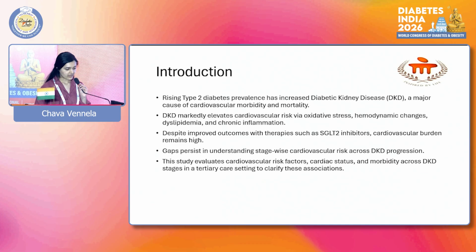Introduction. Rising type 2 diabetes prevalence has increased DKD, a major cause of cardiovascular morbidity and mortality. DKD markedly elevates cardiovascular risk via oxidative stress, hemodynamic changes, dyslipidemia, and chronic inflammation. Despite improved outcomes with therapies such as SGLT2 inhibitors, gaps persist in understanding stage-wise cardiovascular risk across DKD progression. This study evaluates cardiovascular risk factors, cardiac status, and morbidity across DKD stages in a tertiary care setting to clarify